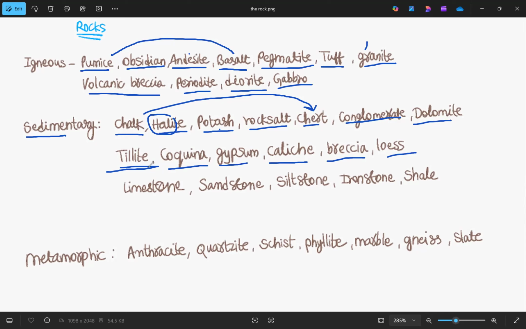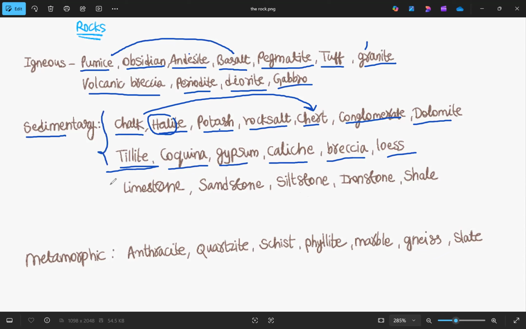So what is the first one? Tillite. And then we have coquina. Try to remember it as coquina if you want. Coquina, gypsum, caliche, breccia, loess. The next set is limestone, sandstone, siltstone, ironstone, shale. Here we have stone in all of them except shale. These are all the sedimentary rocks.